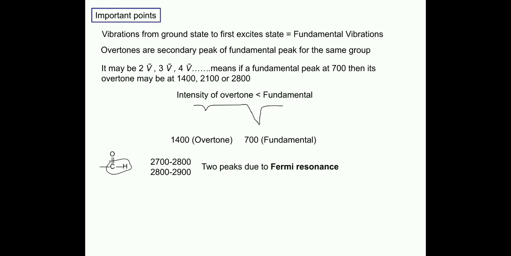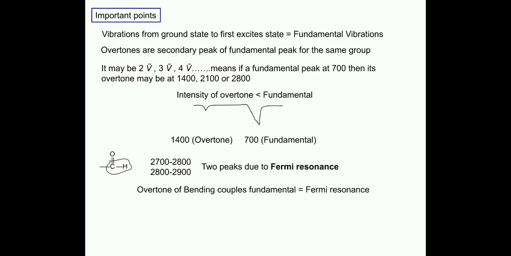Now if we talk about the aldehyde group, then the CH bond will show two peaks, in the range of 2700 to 2800 centimeter inverse and 2800 to 2900 centimeter inverse. These two peaks are due to Fermi resonance. Now we need to understand the difference between overtone and Fermi resonance, because due to overtone we get two peaks, and due to Fermi resonance we also get two peaks.